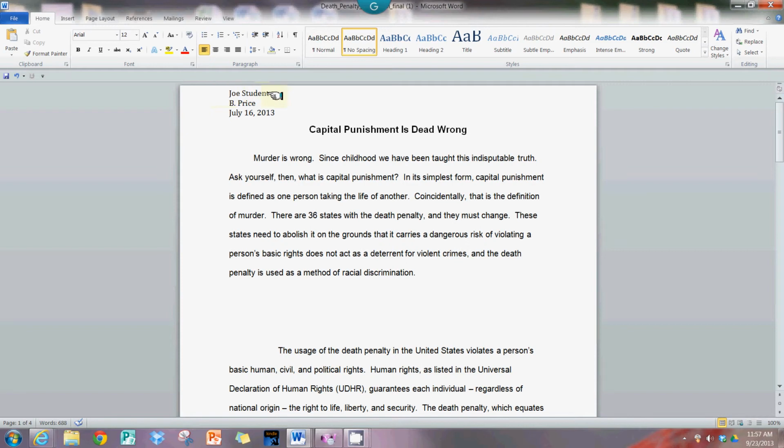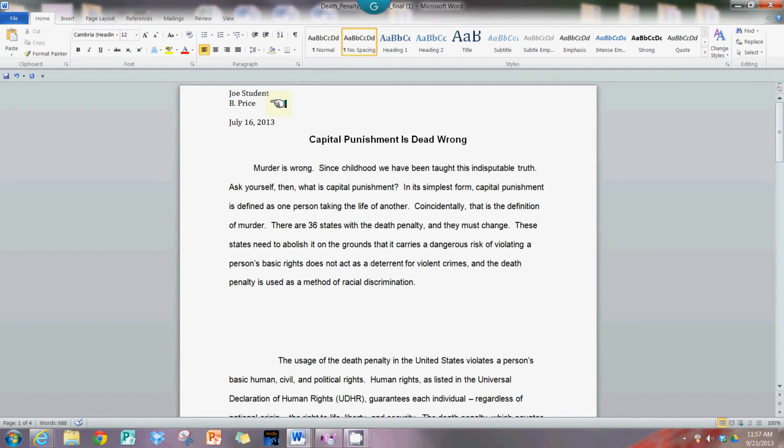First off, you can see that Joe Student has a heading here on the left side of his paper. However, it is not double spaced and it is not complete. So it should say Joe Student. It's always your name, then my name, then the class name, and the date. So in this case, we'll just put Comp 2 and we'll put PM if it's the evening class, or you could put AM if it's my morning class.